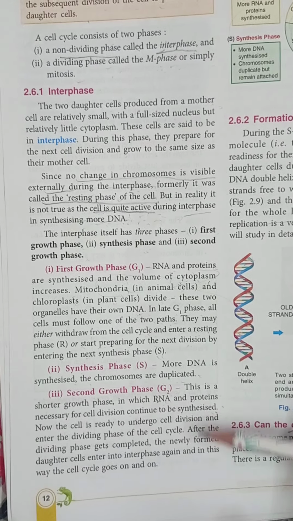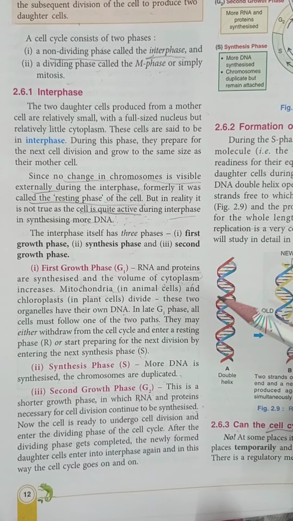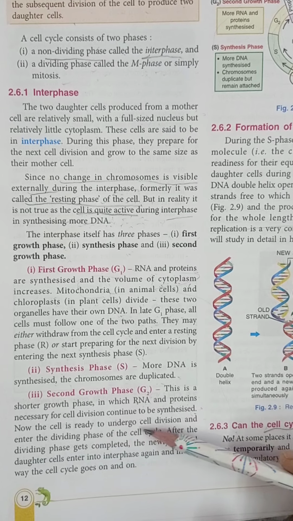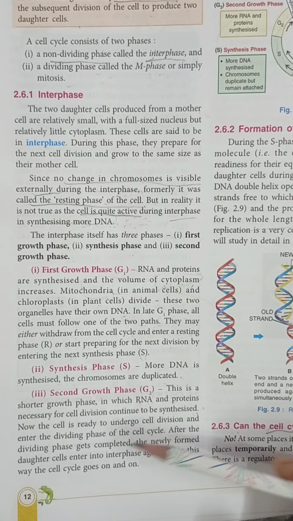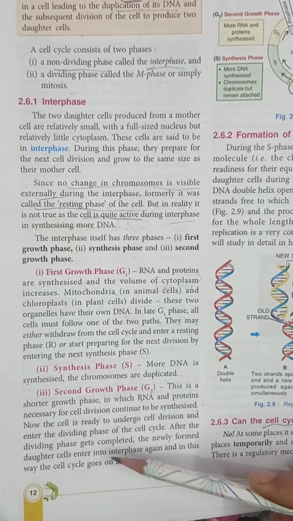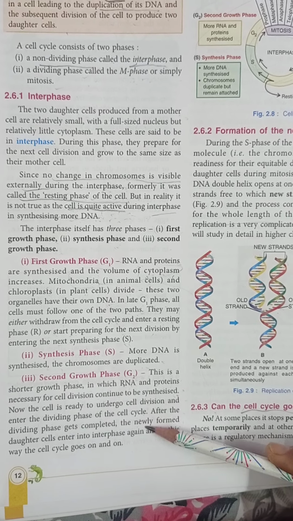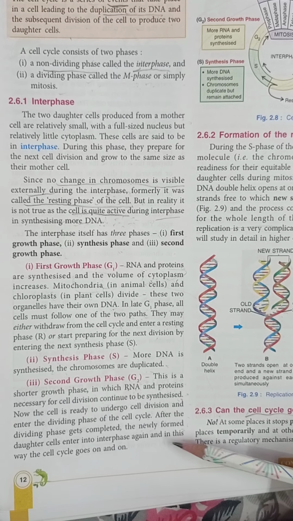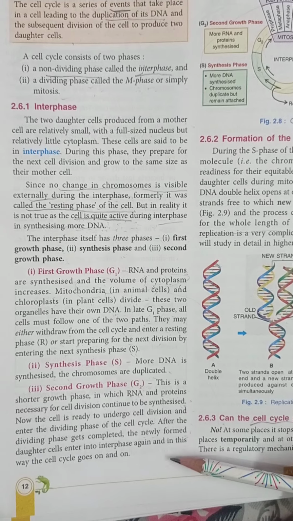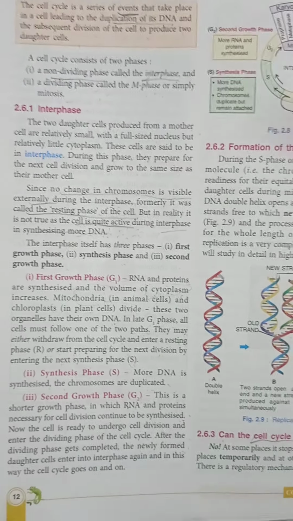And earlier the mitochondria and chloroplasts have already divided. So the cell is now ready to undergo cell division and enter the dividing phase of the cell cycle. And after the dividing phase, two new daughter cells are formed from the parent cell. So in this way the whole cell cycle goes on. Now students, we will discuss the representation. It is the representation of all the three phases of the cell.